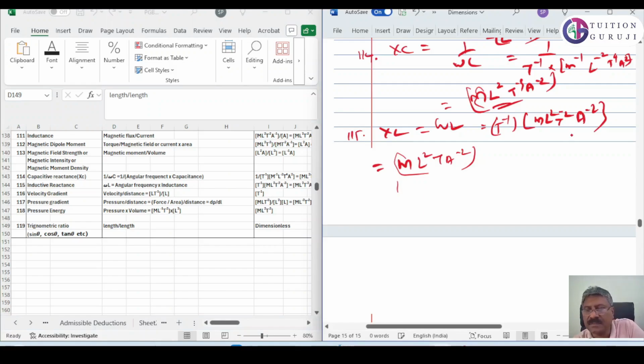Okay, so M L square T raised to minus 3 A raised to minus 2.